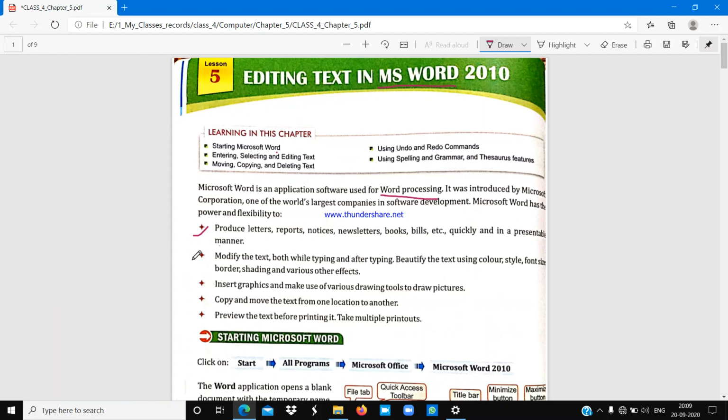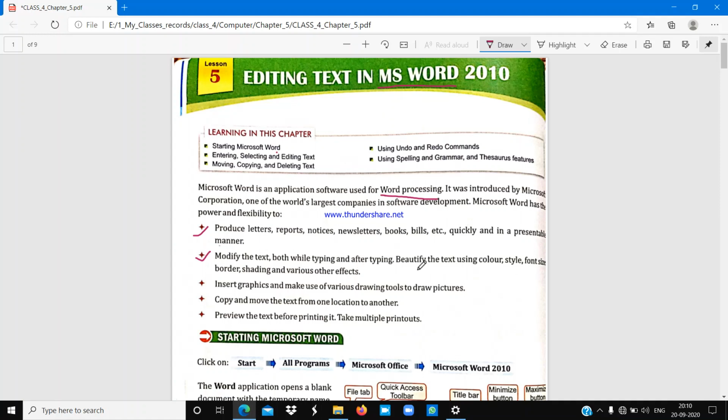Okay. The second one, why we use MS Word and why it is important, the second reason is that Microsoft Word can modify the text both while typing and after typing. If you are typing the text, along with the typing you can modify your text, and after the typing also you are able to modify that particular text.